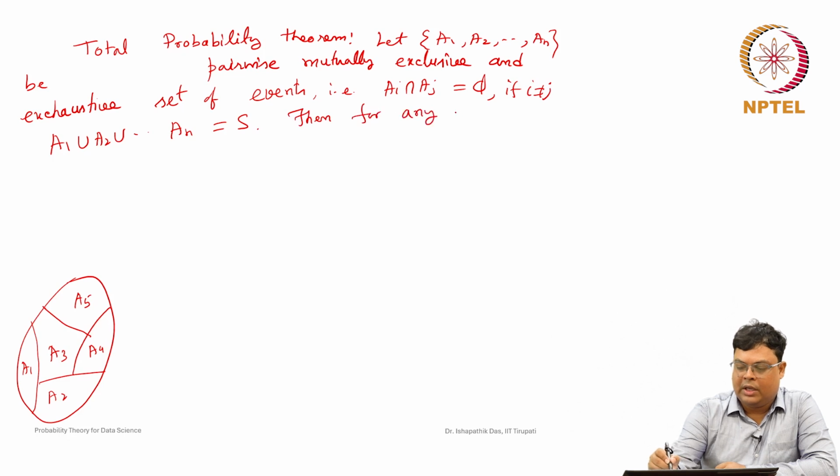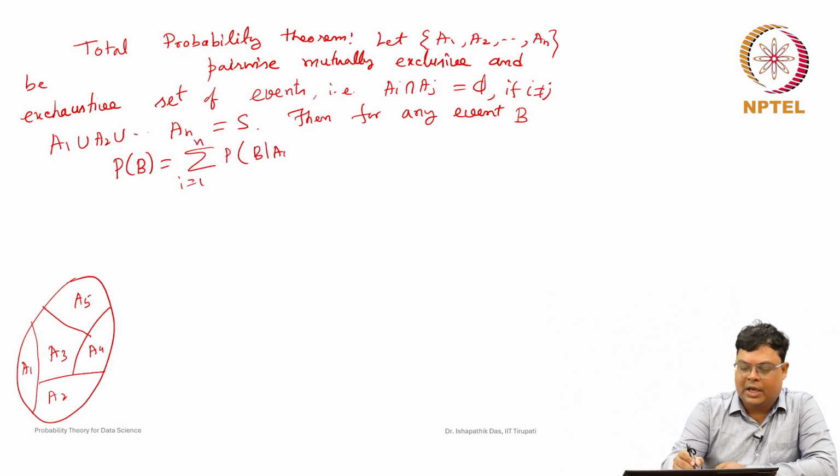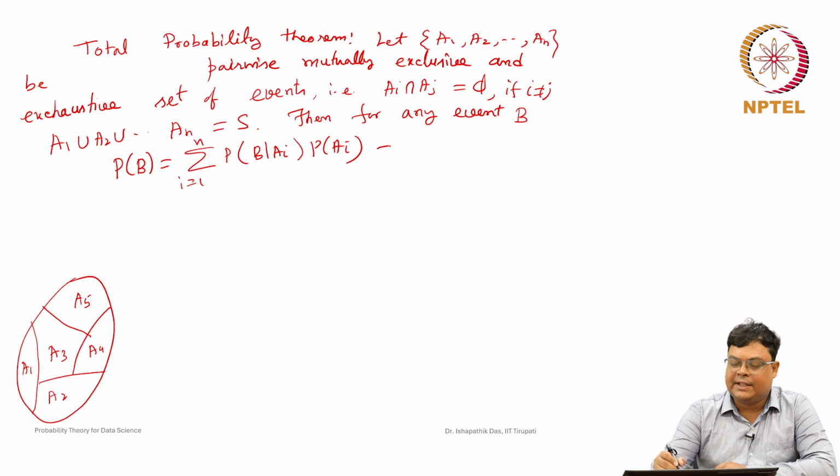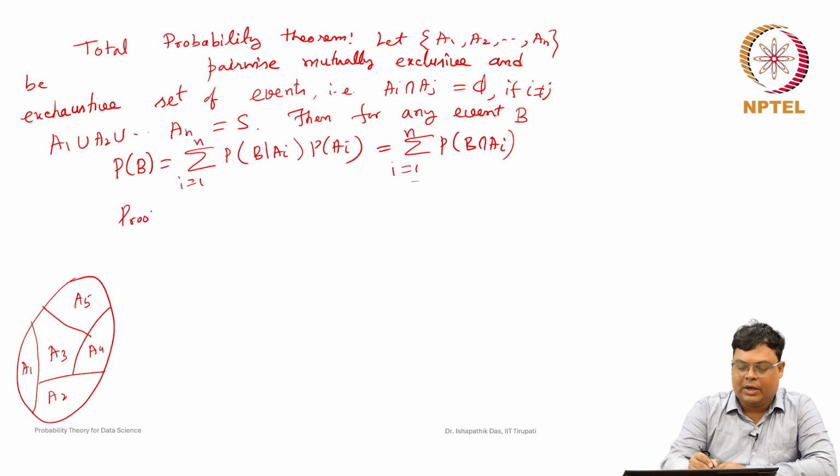Then for any event, you can consider the notation, maybe B. Suppose any event B, the probability of B can be represented as summation of i equal to 1 to n, probability of B given Ai into probability of Ai. This is the conditional probability. This is the same as summation of i equal to 1 to n, probability of B intersection Ai. We have already proved this actually, so let us do it again. This is just a different expression only.